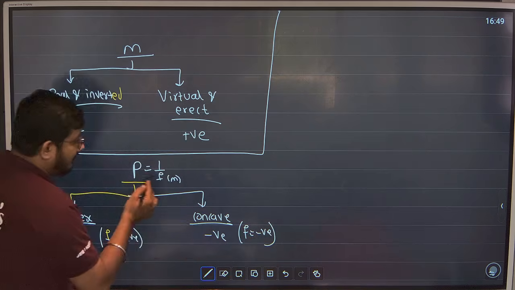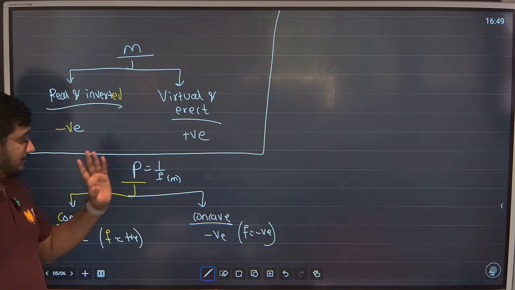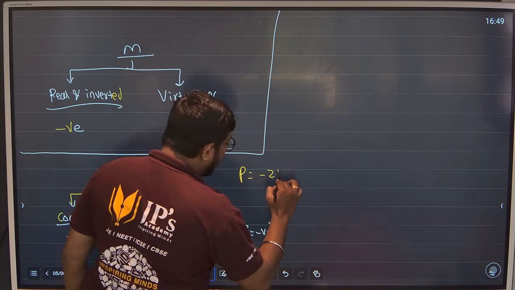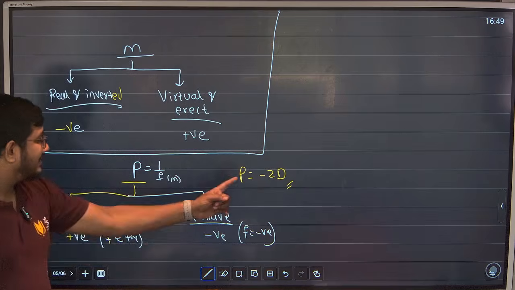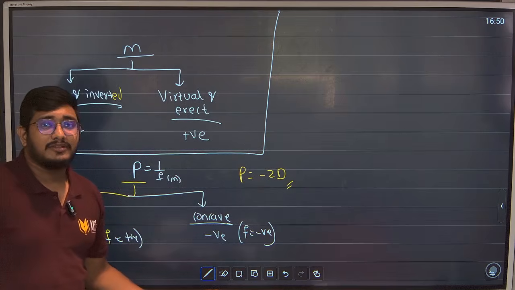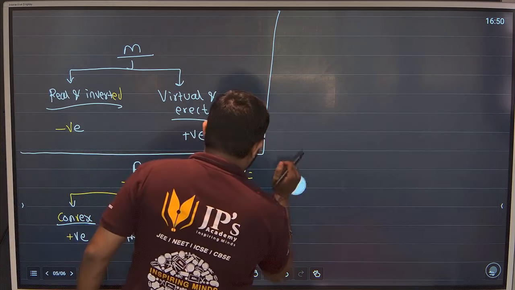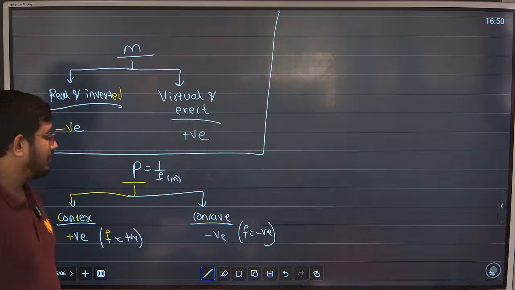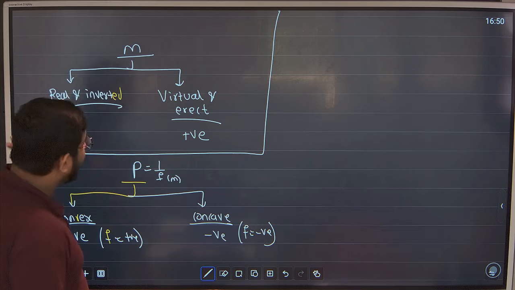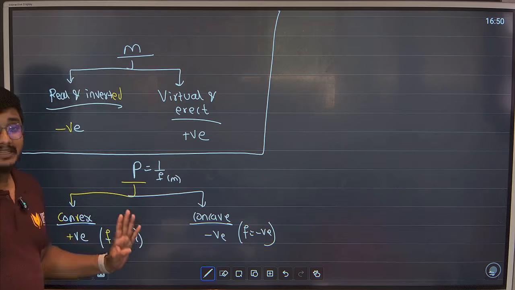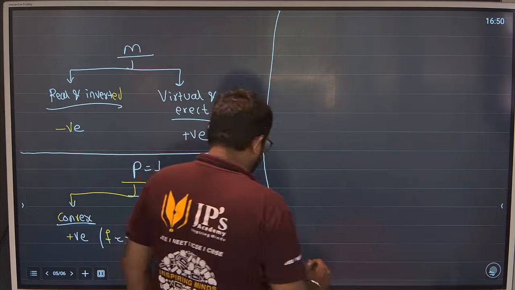P is 1 upon F. You'll get to know this. The exam may tell you, they will ask you, power is minus 2D, tell which lens we are using. Minus means concave lens. Okay? Still understood? So they can ask like this. Then remember this shortcut. This shortcut will help you solve numericals in lenses. Next, guys.